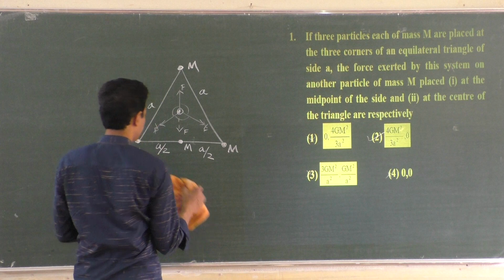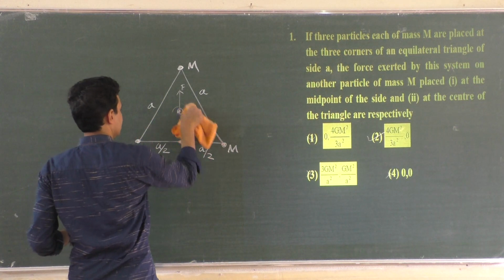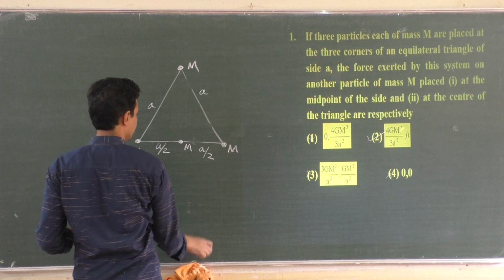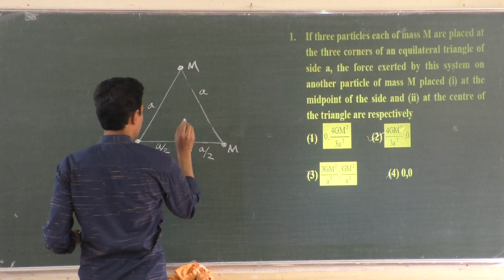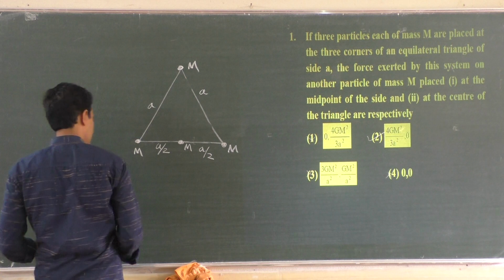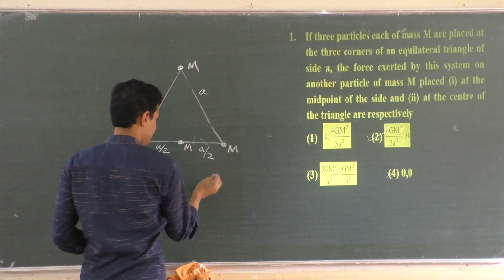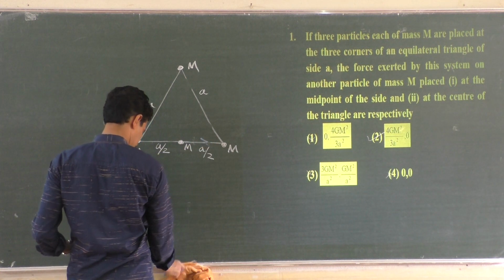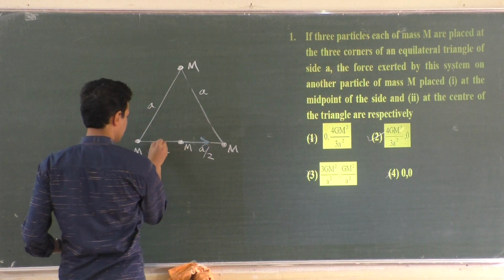So we will go to the first part of the question, that is when the mass is kept at the center of the side, like this here. Now this particle will be attracted by this particle and this one equally.